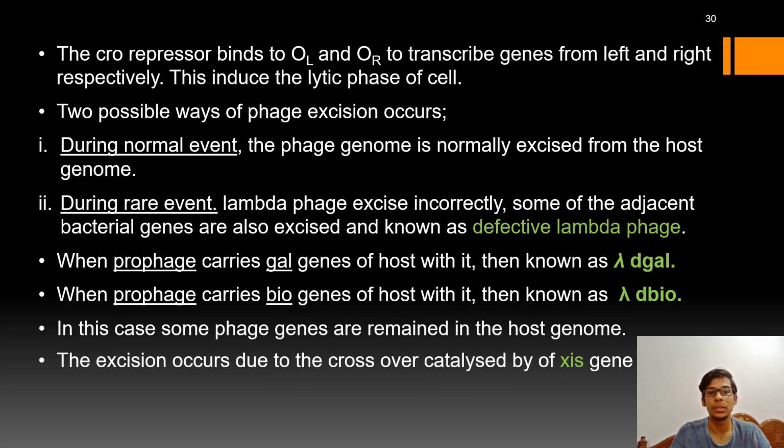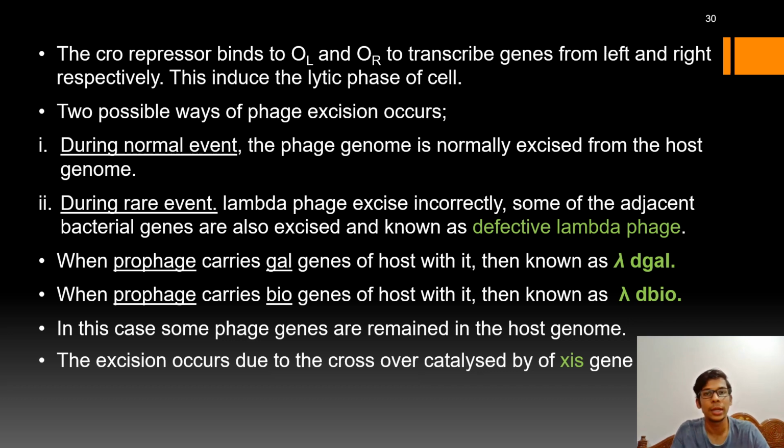So the phage genome excision occurs in two possible ways. One is a normal event and the other is a rare event. In the normal event, only the phage genome gets excised from the host genome, but in the mismatch or rare event, some of the bacterial genes are taken up along with the phage genome, and some of the phage genome may remain in the bacterial genome. That type of phage is known as defective lambda phage.